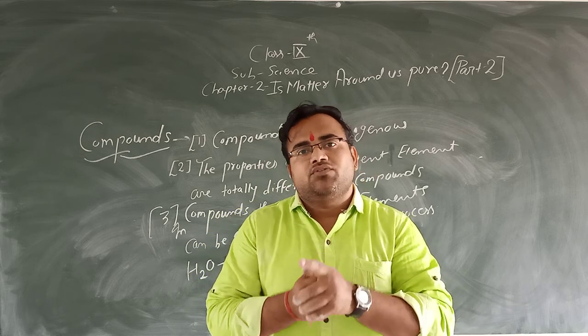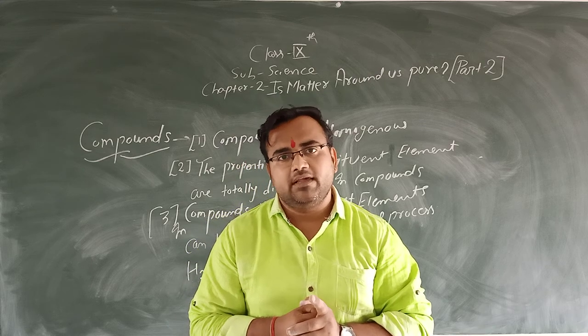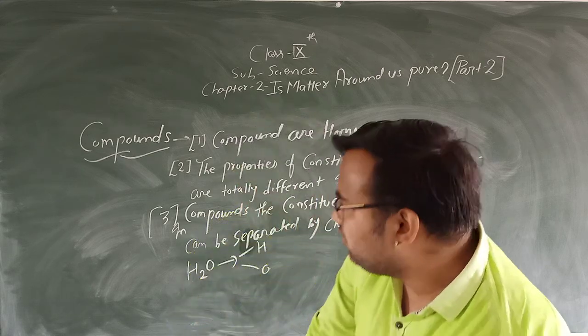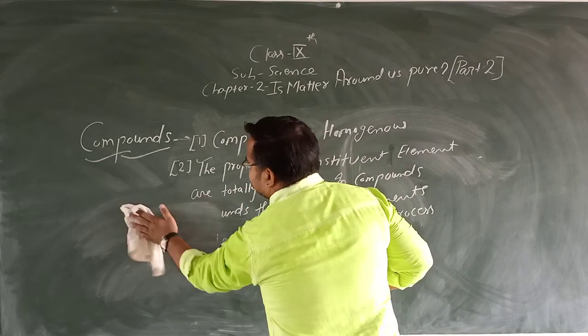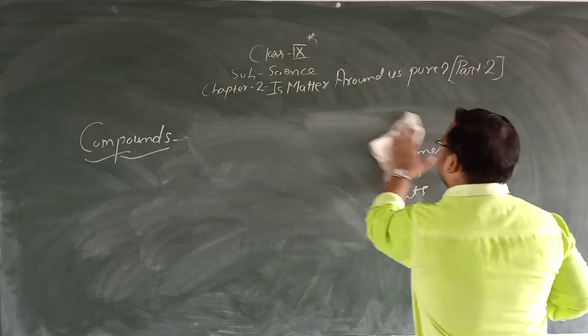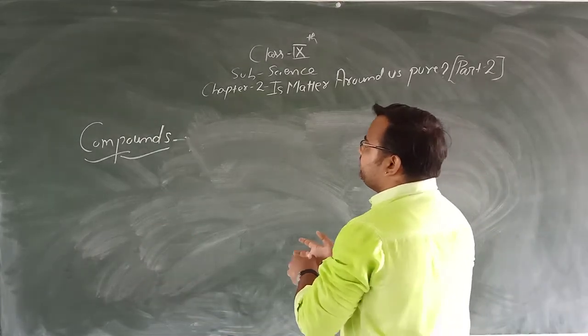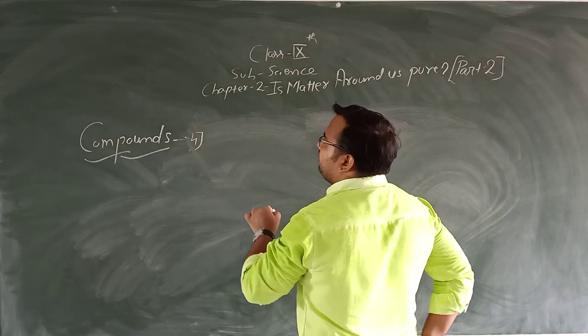The hydrogen and oxygen from water can only be separated by chemical process. Clear? Next property of element is... okay. Next property of compound is the property number 4.